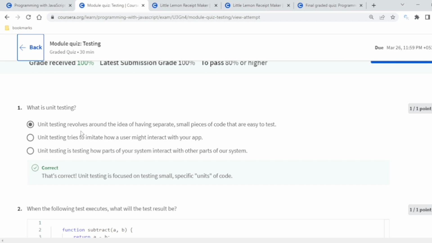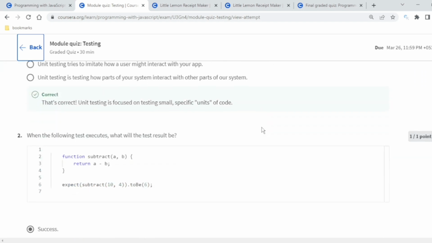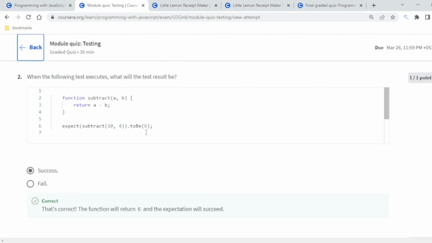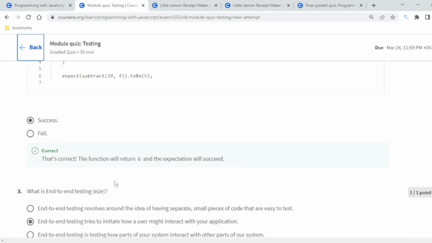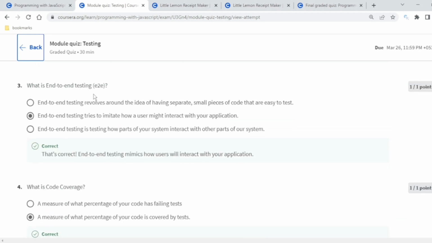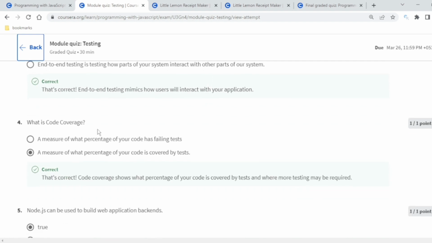And what is unit testing? Unit testing revolves around the idea of having separate small pieces of code that are easy to test. So this focuses on units. Then expected is true because 10 minus 4 is 6. That is success. Then what is end-to-end testing? It tries to imitate how a user might interact with your application. Then code coverage is the percentage of code that is covered by tests.